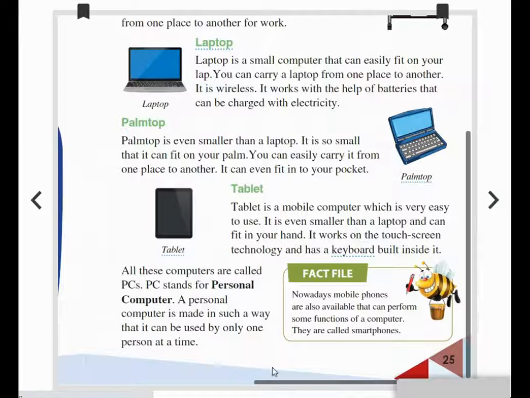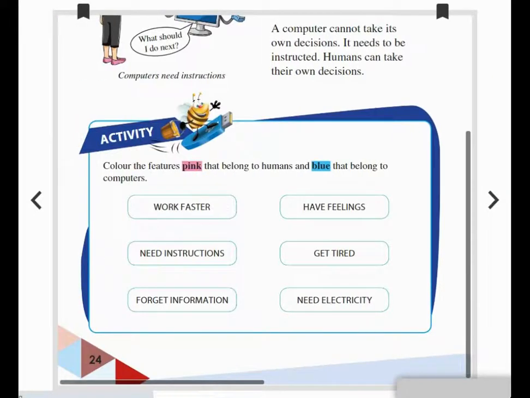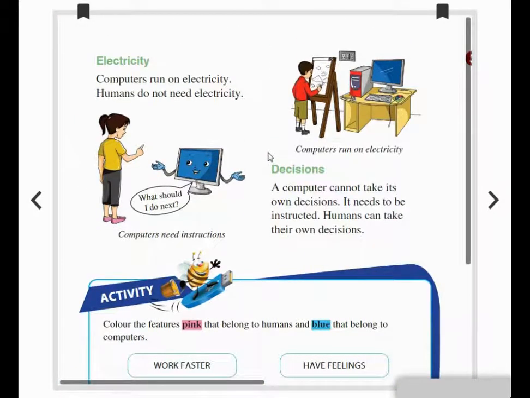The next difference is electricity. See, to work on a computer we need electricity, but humans do not need electricity. Humans do not need electricity. So if there is no power, we cannot work on the computer system. Okay, and humans do not need electricity.